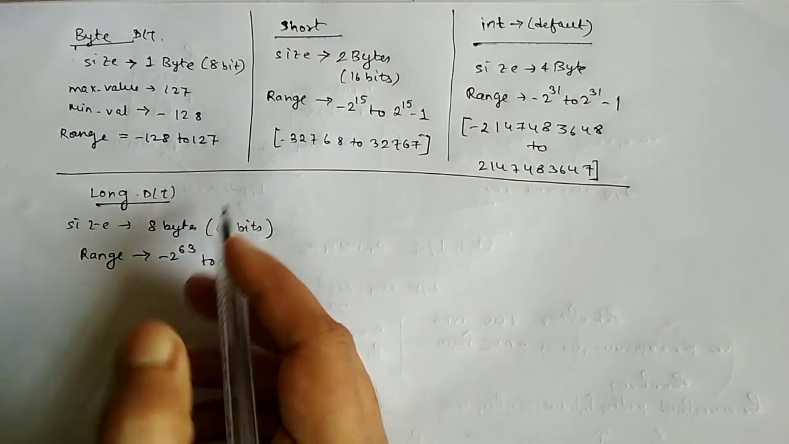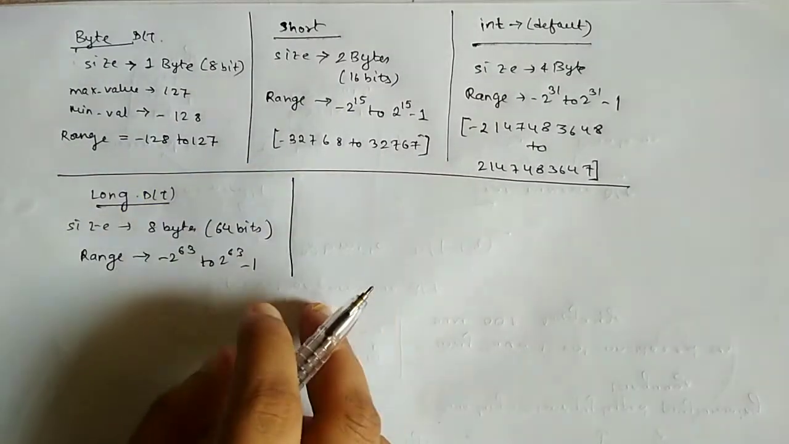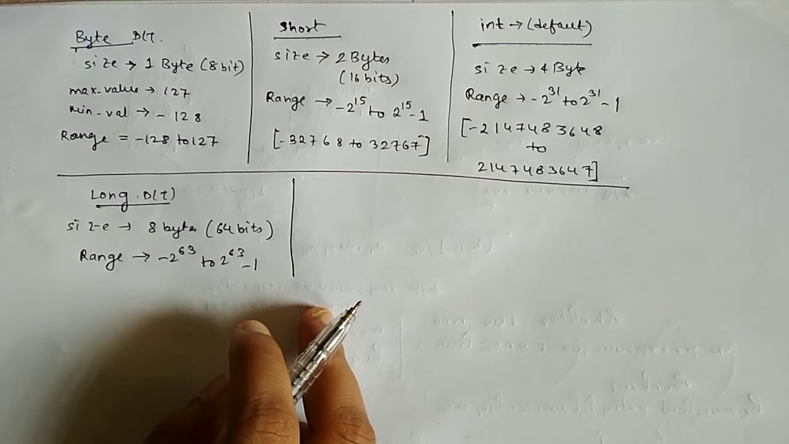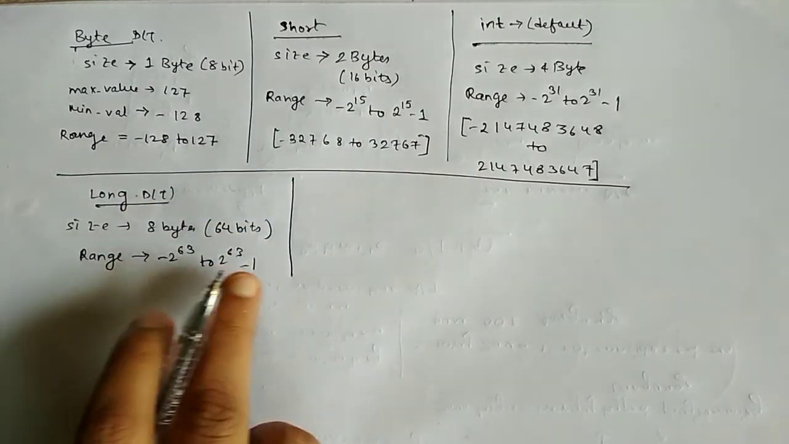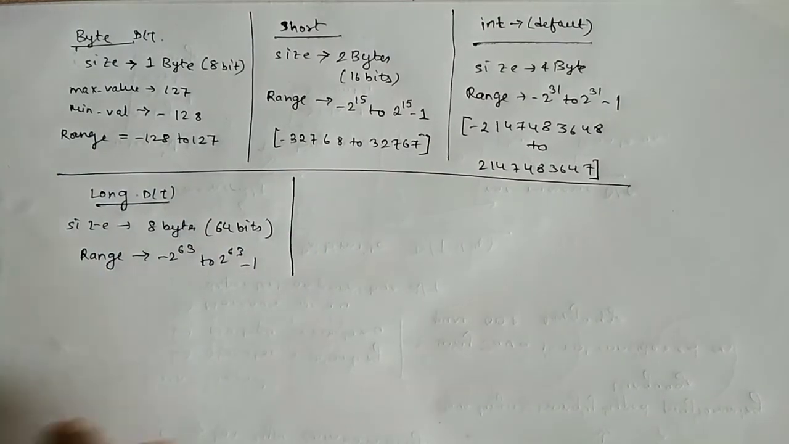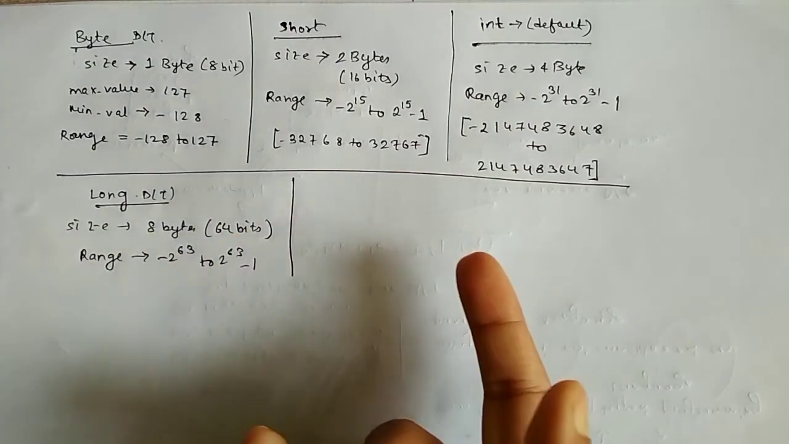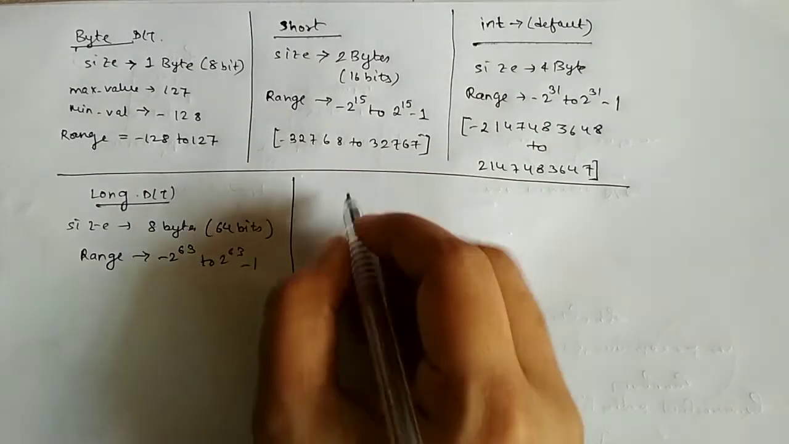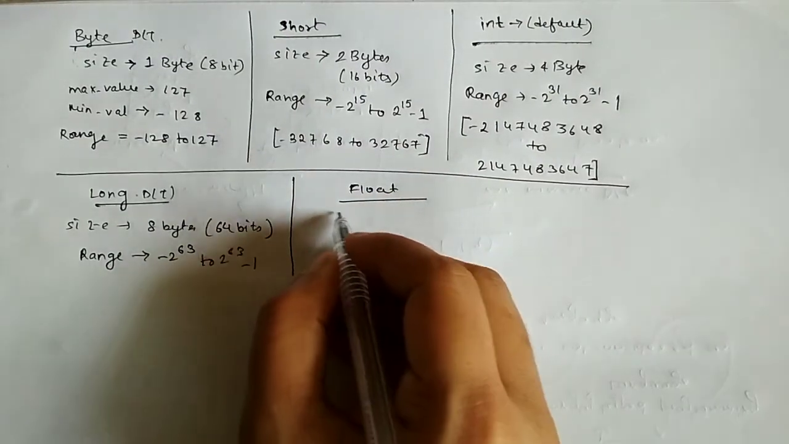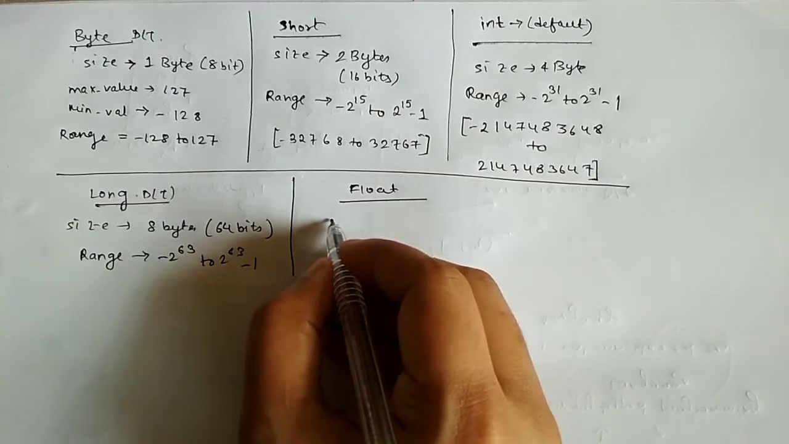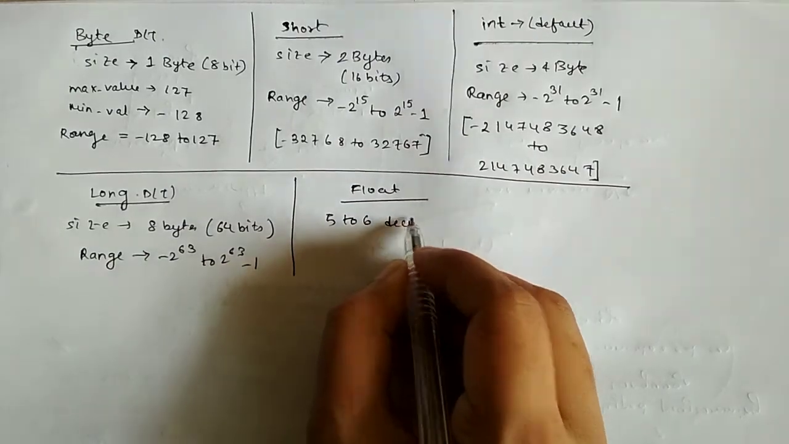So these all, byte, short, int, long, these 4 data types are integral, and we can store only integers in them. But if we want to store decimal values, we have two non-integral data types, float and double. So we will discuss float. It provides 5 to 6 decimal places of accuracy.